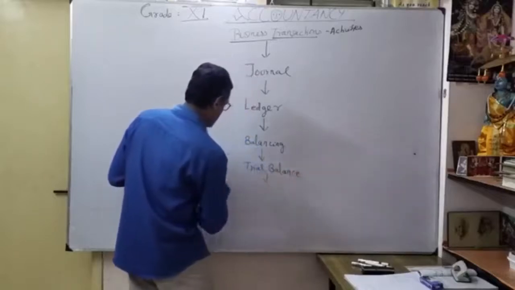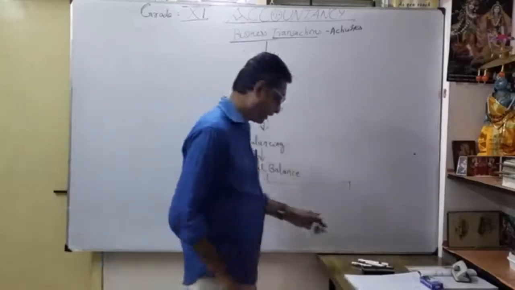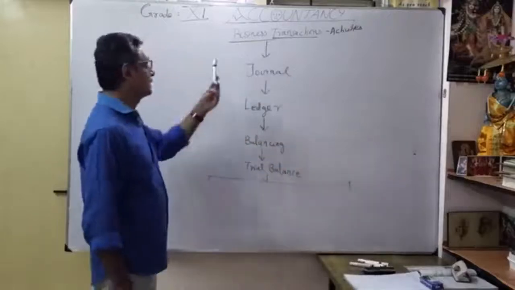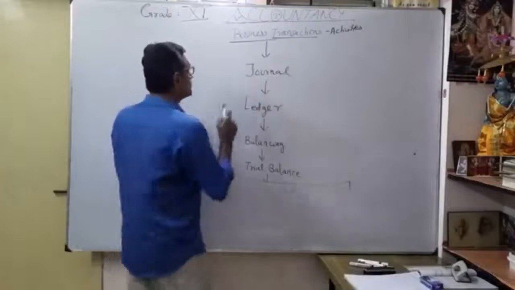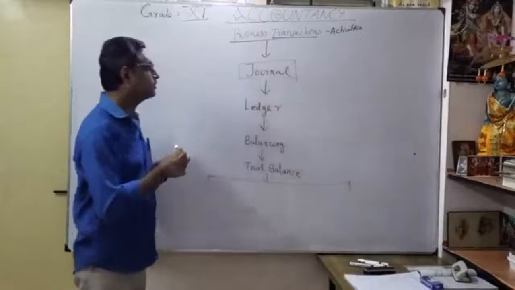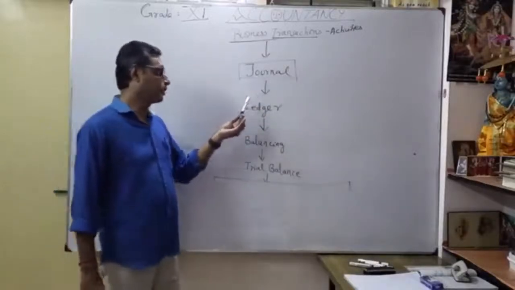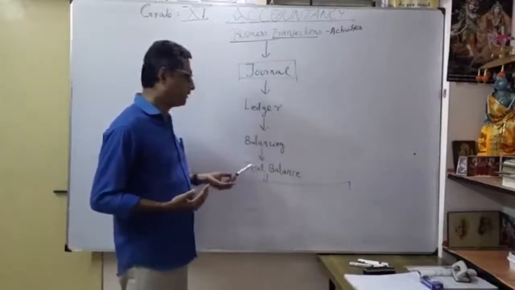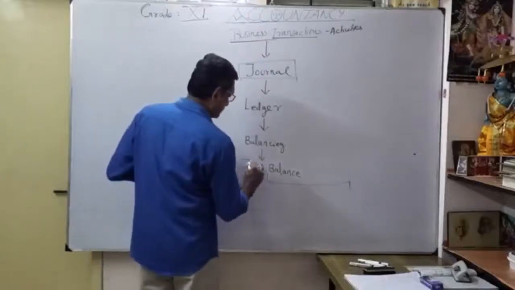From this, you are going to prepare three important accounts. So I repeat once again. From a business transaction, we are going to learn here how to form a journal. This is what we are going to discuss today. From the journal, how to convert to ledger. Thereafter, how to do balancing. Thereafter, the trial balance.